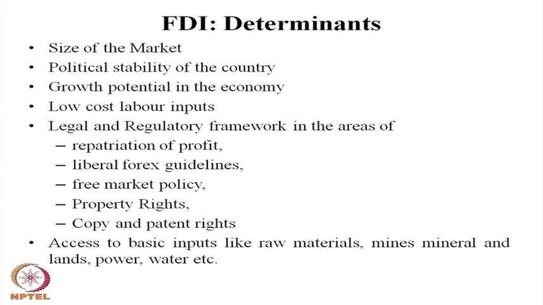Similarly, they want property rights: rights on goods and services, rights on land, rights on minerals, and rights on other resources. That is called property rights. Many developing countries are allowing this property right, while many are against it, because they do not want foreign companies to have ownership of mineral resources or of the properties of the domestic economy. So they may not provide that kind of right to foreign companies. Many countries allow it and many countries do not.